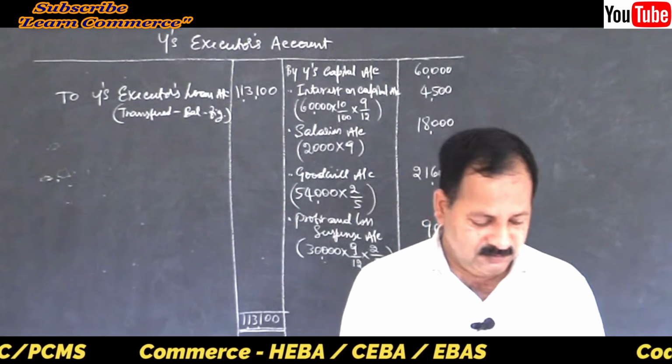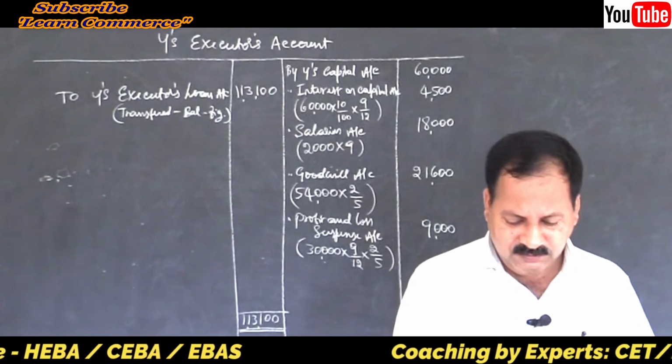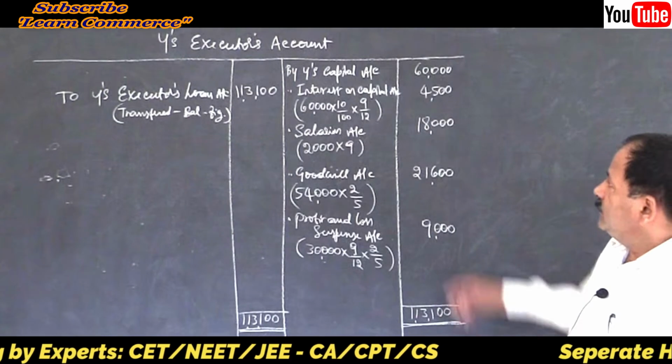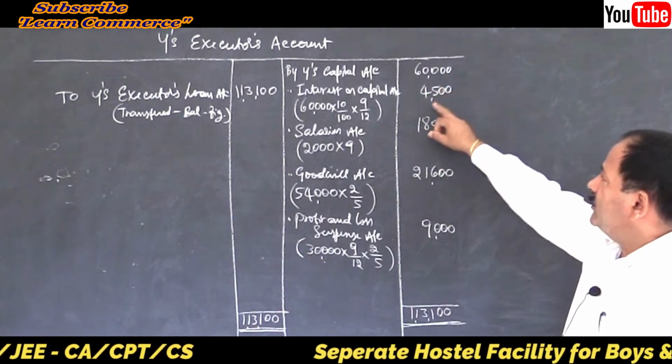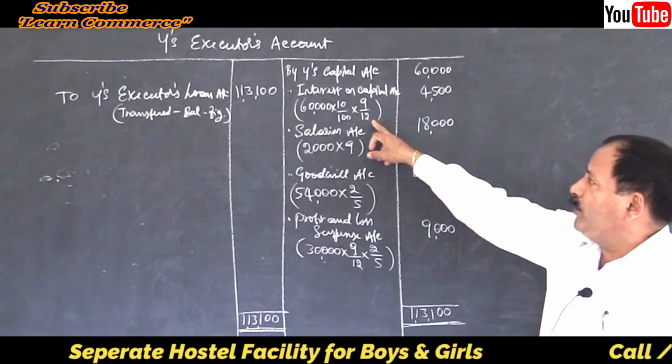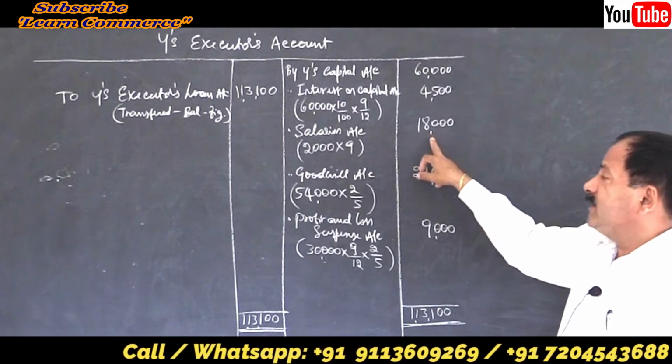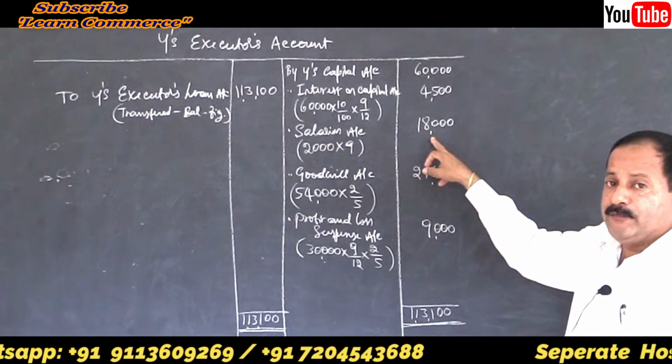Yes. Understood this? See, capital balance, I wrote interest on capital provided for 9 months up to the date of death because it belongs to current year. Salary belongs to current year. He was there in the business only for 9 months.